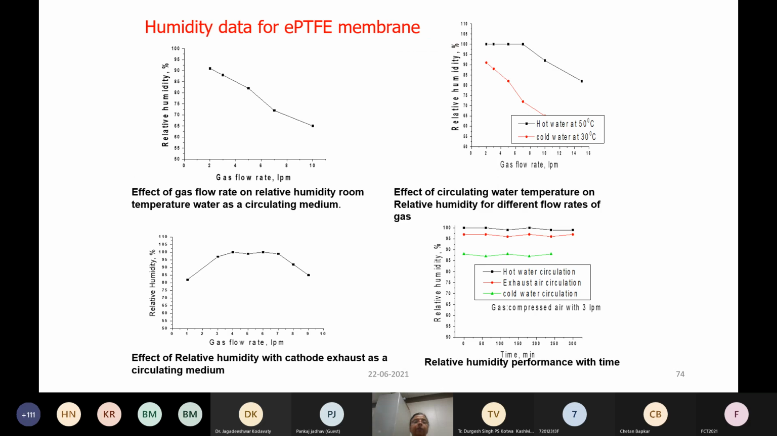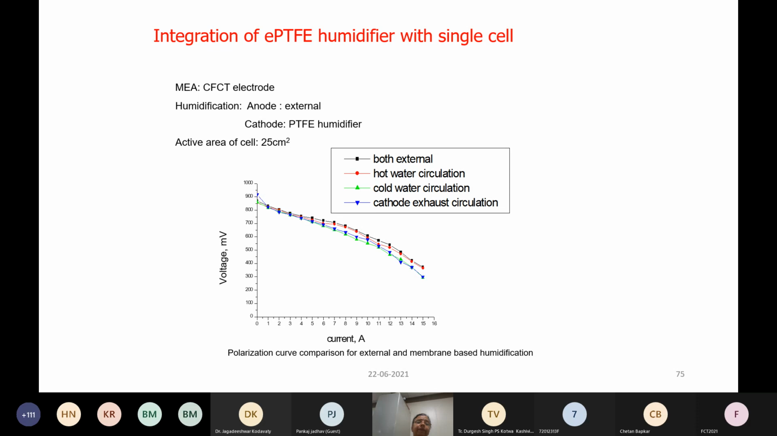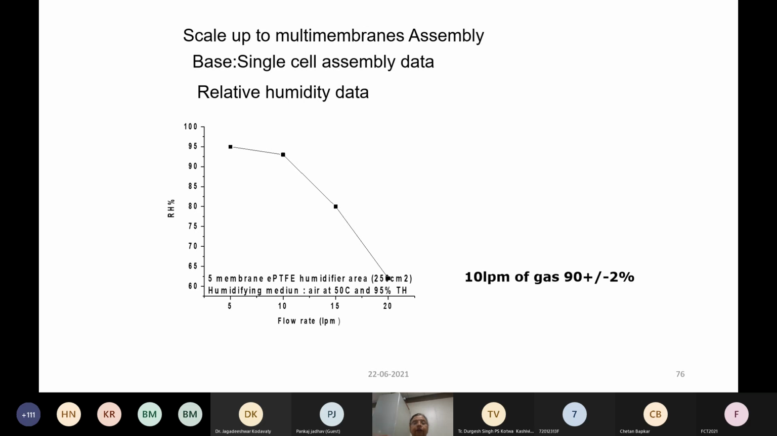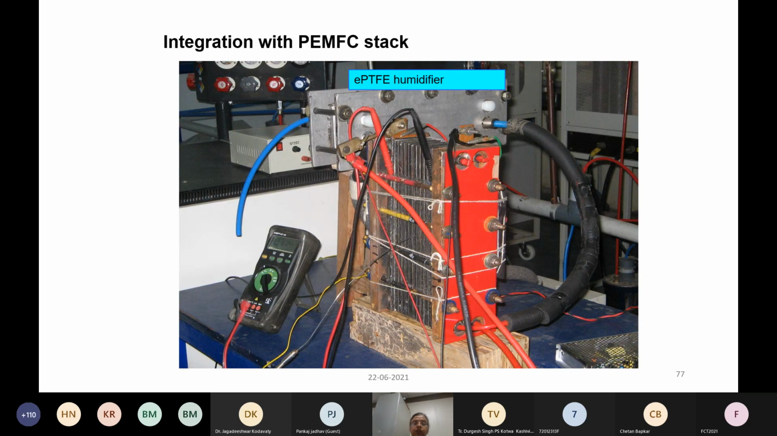So we could develop a humidifier, and we tested its properties, and we also integrated it with a single cell, and found that the performance does not decrease. So you can reduce the fuel cell stack weight and volume by using these kind of membrane humidifiers. So then we scaled it up, and we even connected it to a fuel cell stack. What you see is a stack, and the one behind is a humidifier. So we can build such kind of devices and use it actually.